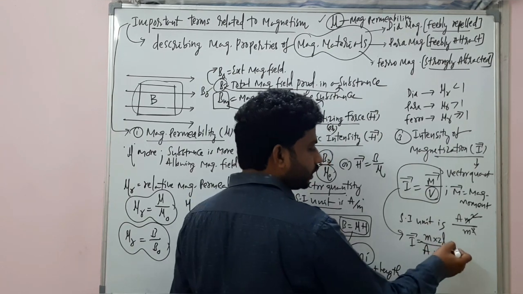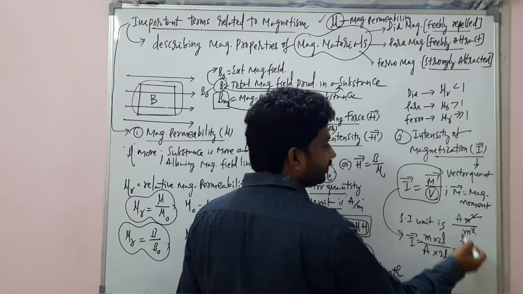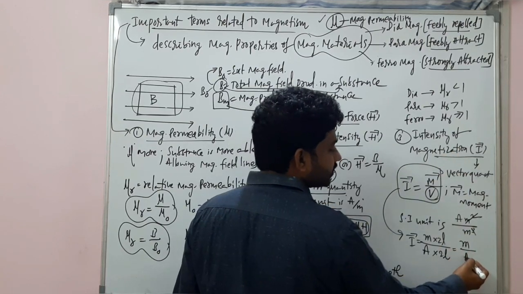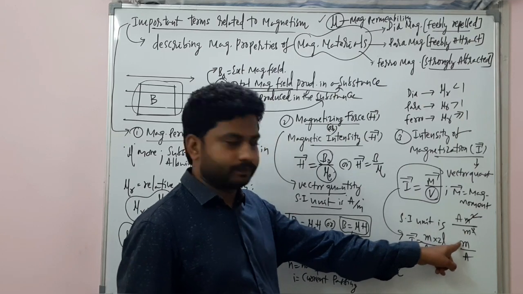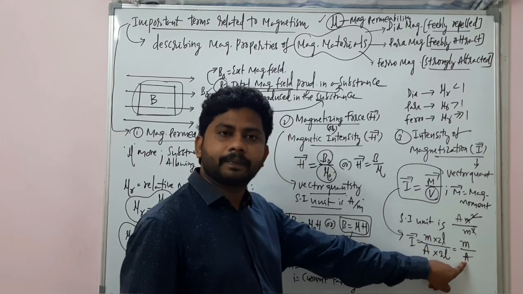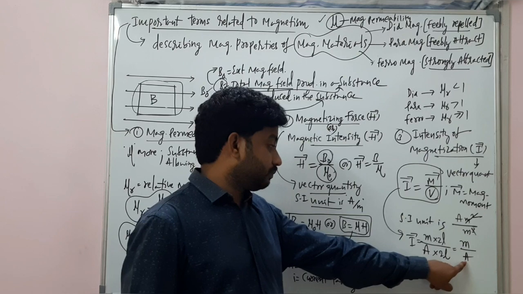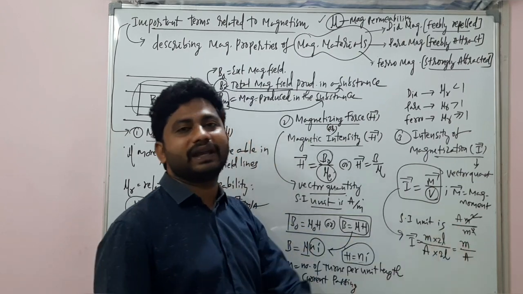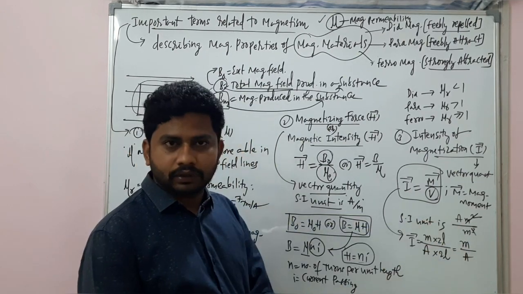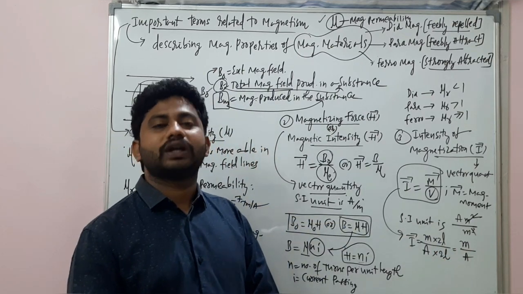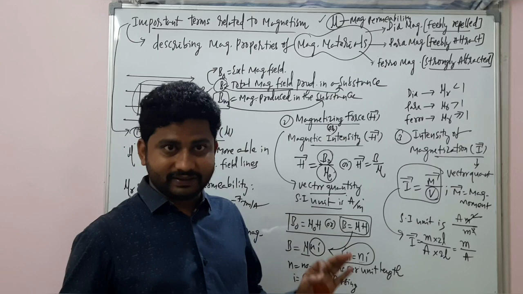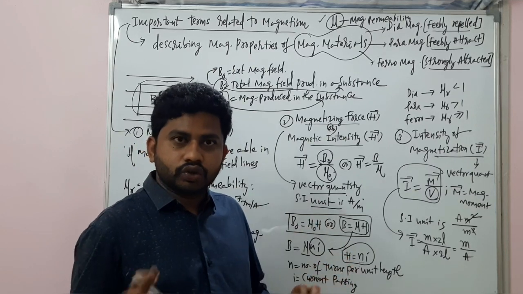So 2L cancels, and intensity of magnetization sometimes can also be written as magnetic pole strength per area. Unit you get the same. So in this way also you can write. Understand? Clear? So 3 are finished.